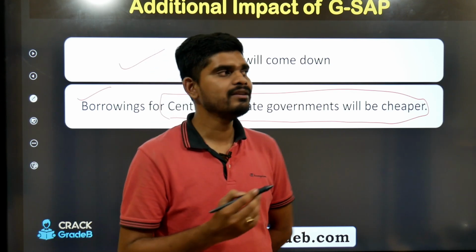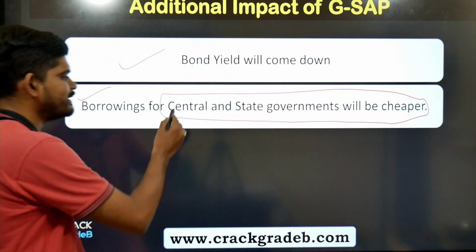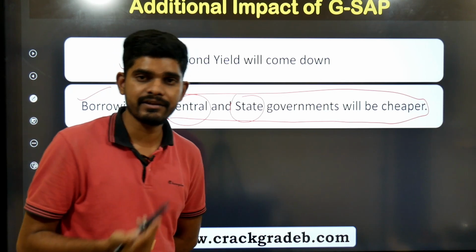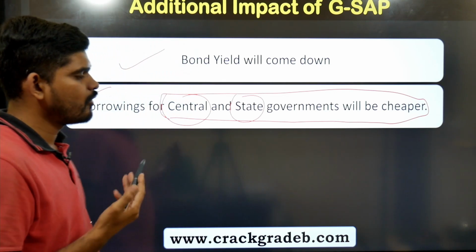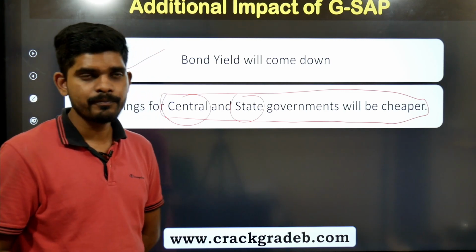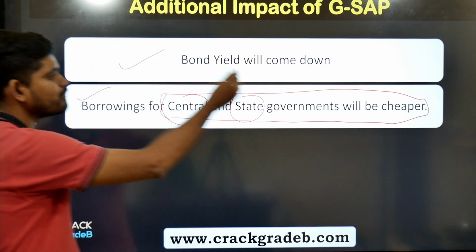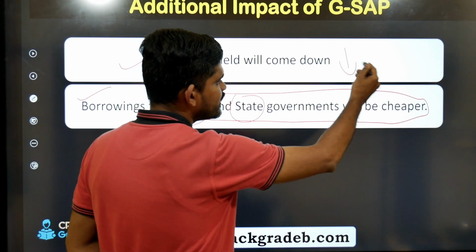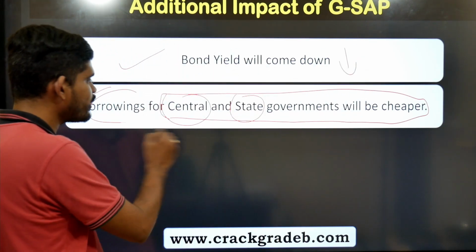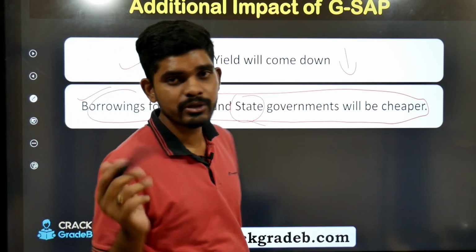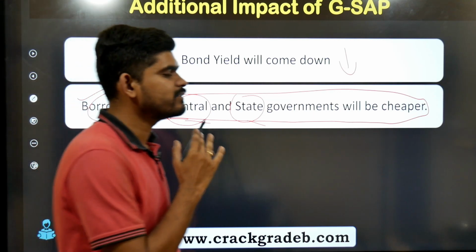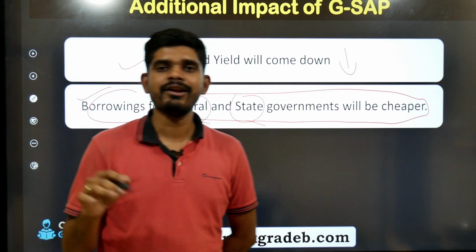So in this way, the spendings of both the central and the state governments are on the higher side. Now, from where will they bring this extra money? They have to borrow. So when the bond yield in the bond market comes down, the interest rate will also come down, meaning the cost of borrowing for the central and the state government is going to come down heavily. So this is a relief, and this is not limited to central or state government.